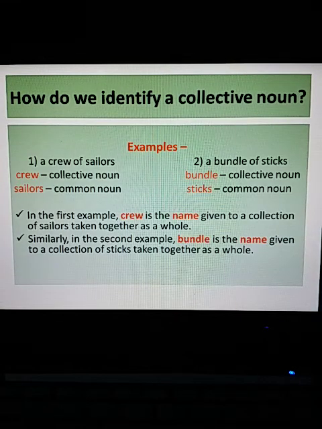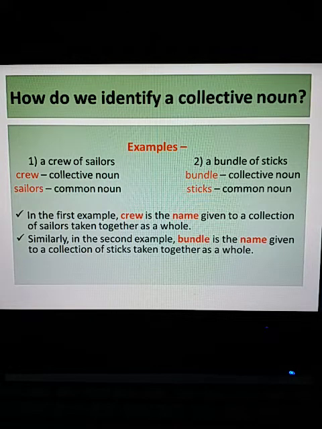Now I have given you two examples here. The first one is a crew of sailors and the second one is a bundle of sticks. Now many of you students go wrong and assume that the entire phrase, say for example a crew of sailors, is a collective noun. No, that's wrong. The collective noun is the word crew, and sailors is a common noun.